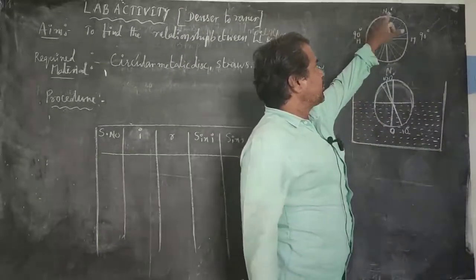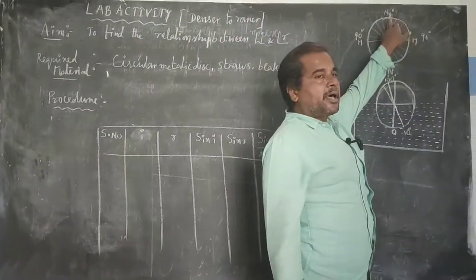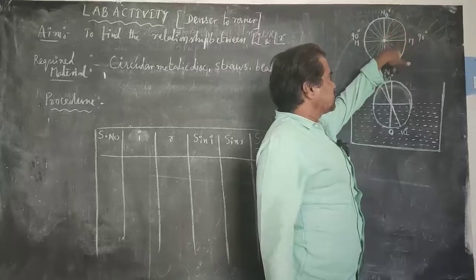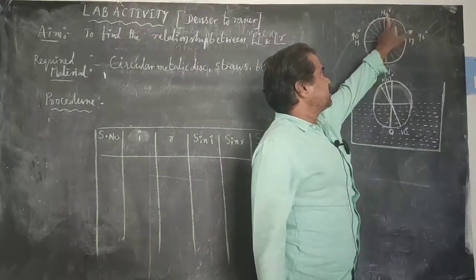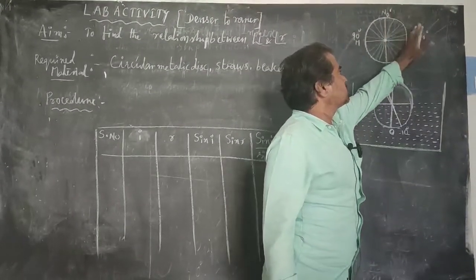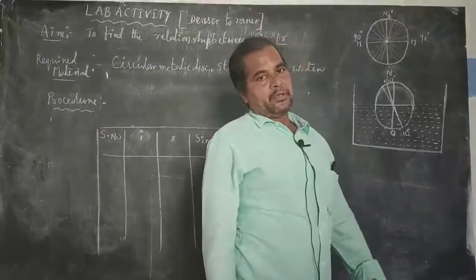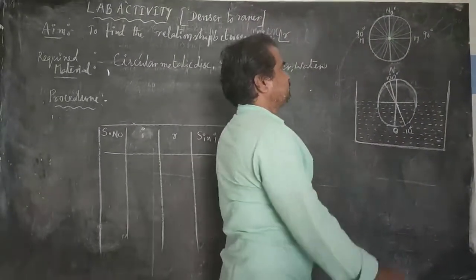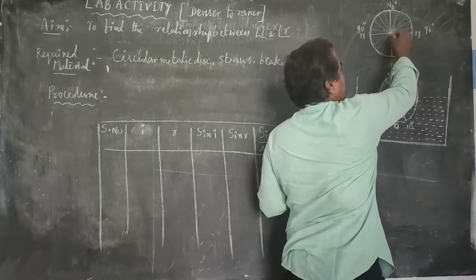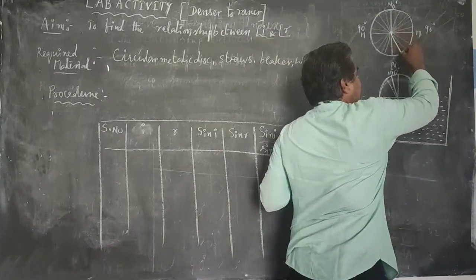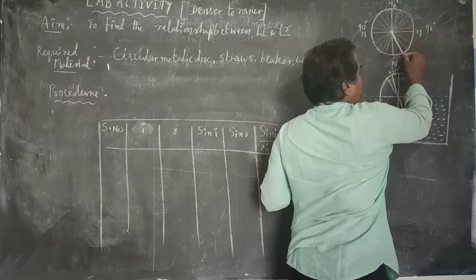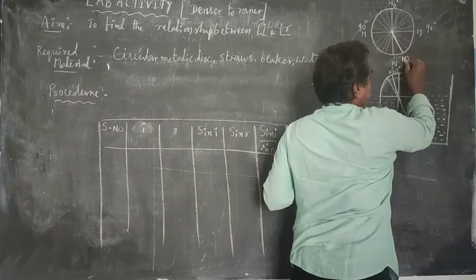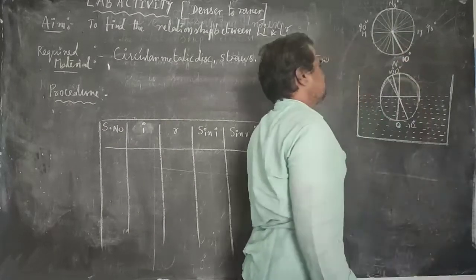By using a protractor, we mark the angles along the edges of the circular metallic disc from 0 to 90 on both sides of the line NN. Okay, now we put one straw at 10 degrees angle, whatever it may be.